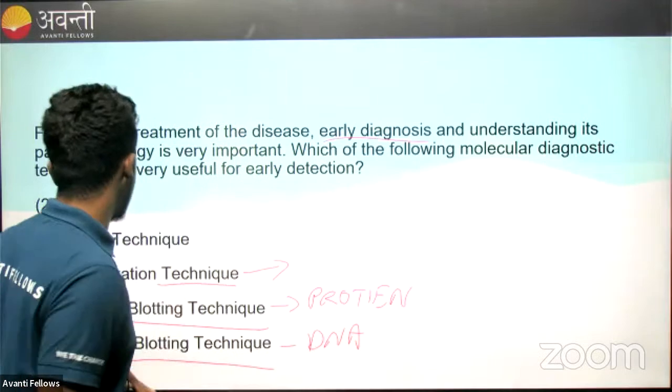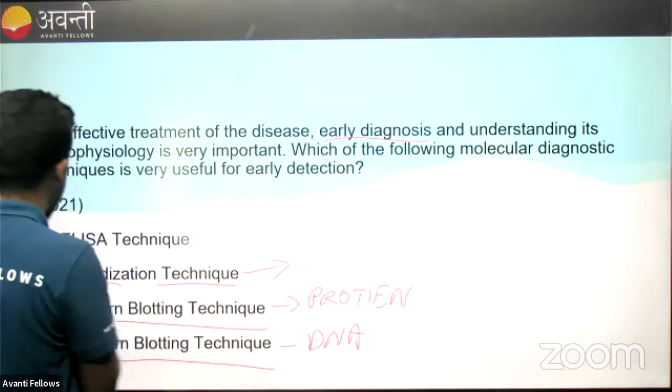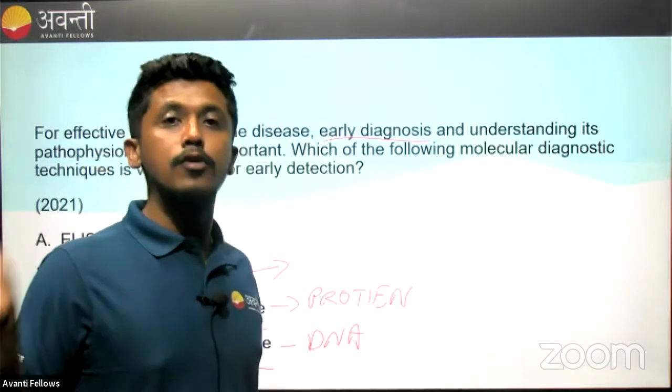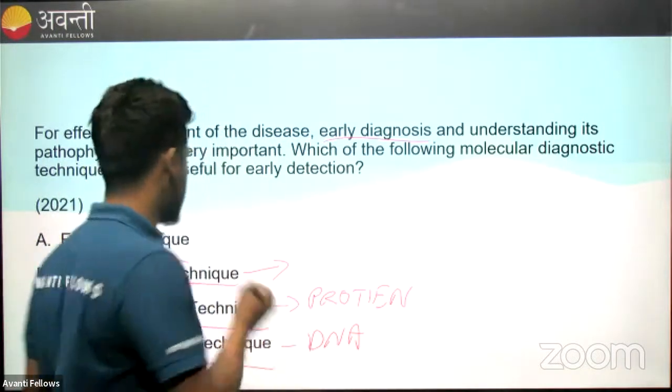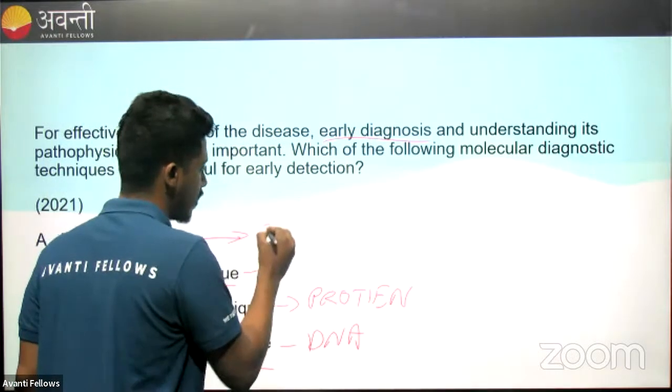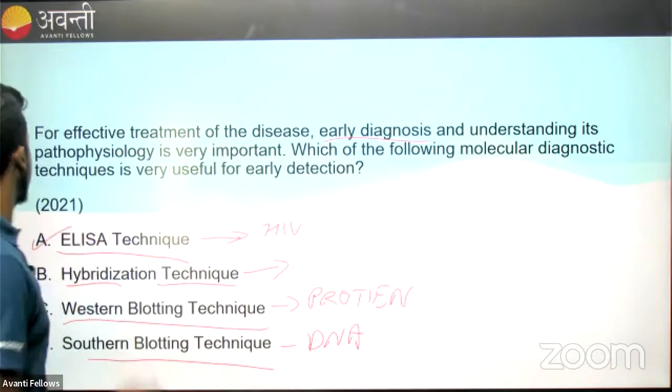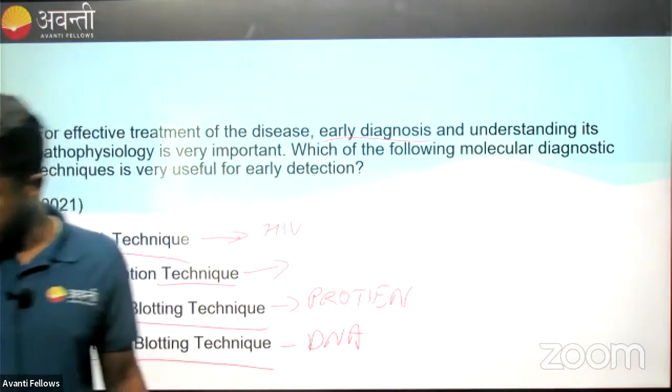Among these three things, which one helps us in diagnostics? ELISA. What is ELISA? Enzyme-linked immunosorbent assay, which is an immunological assay. For example, this assay is used for the detection of HIV virus. So our option A is correct with respect to this question. Let's go for the next question.